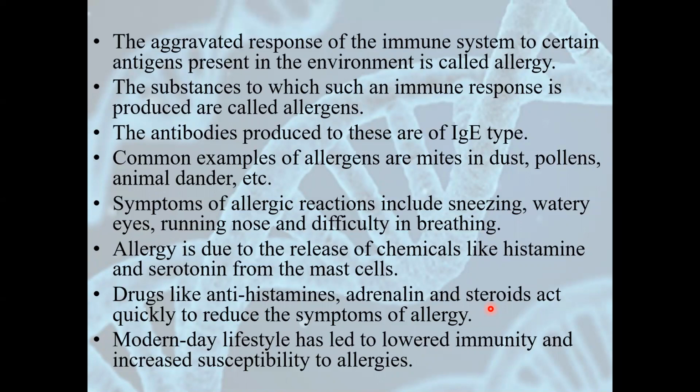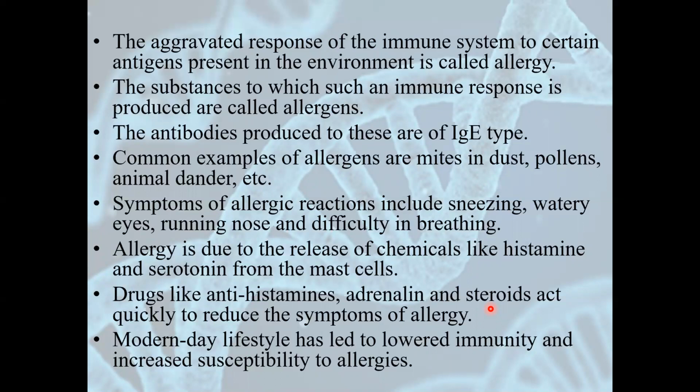Suppose a person has an allergy to dust, the other person along with this person may not have an allergy to dust. So these are different antigens. The substances to which such immune responses are produced are called allergens. And we have discussed earlier that the antibodies produced during allergy are of IgE type. Some examples of allergens are mites in the dust, pollens, animal danders, some fragrances, some types of flowers, and many other things. Even some eatables, like some have an allergy to peanuts, some have an allergy to beans. So different types of allergies are there.